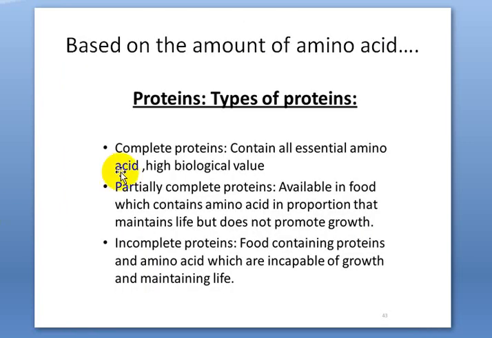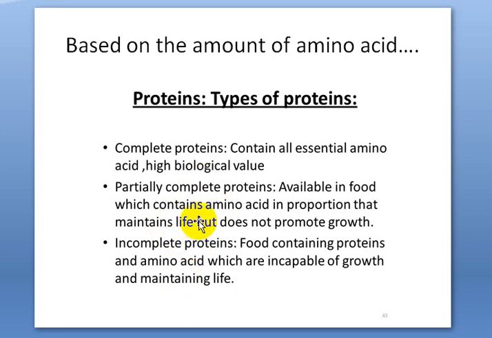Regarding the nutrient aspects, the proteins are classified as complete protein, partially complete protein, and incomplete protein. Complete protein means a food source that supplies all essential amino acids. If it lacks any essential amino acids, it is called incomplete protein. Partially complete and incomplete both lack some amino acids.